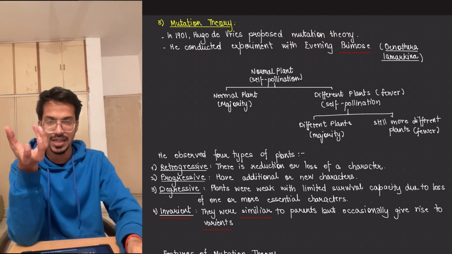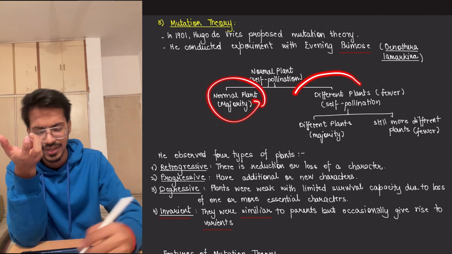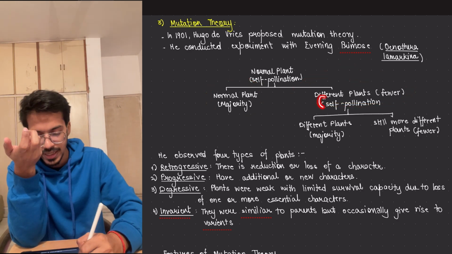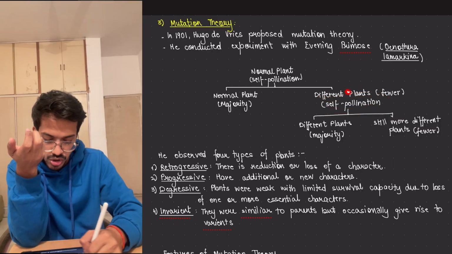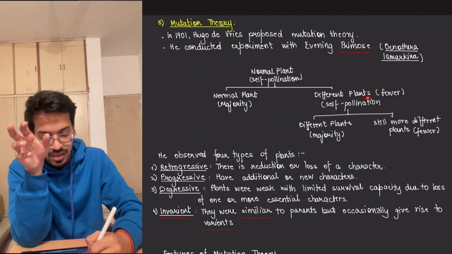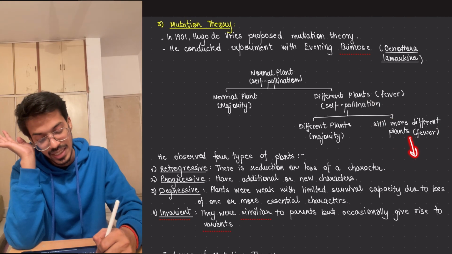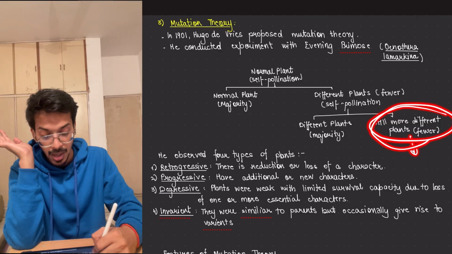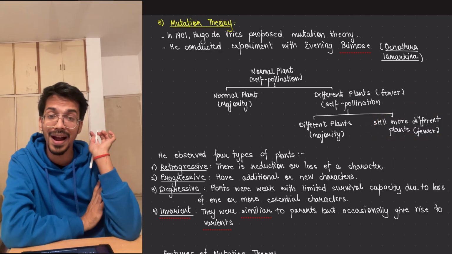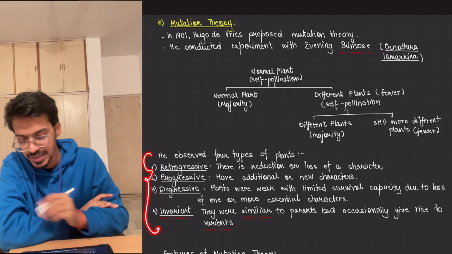So he took that plant. Most of the plants he got were normal, but some were very different. Then he self-pollinated these plants. He found most of these plants were similar to this different plant only. Okay, but still some are more different than this. He went again with this. Again, he found more different plants than the one before. So he observed there are 4 patterns present in them.